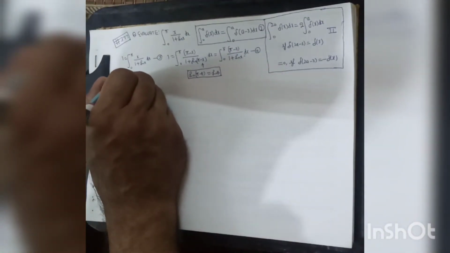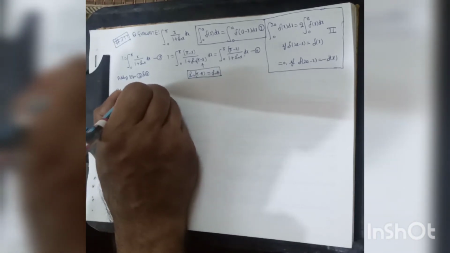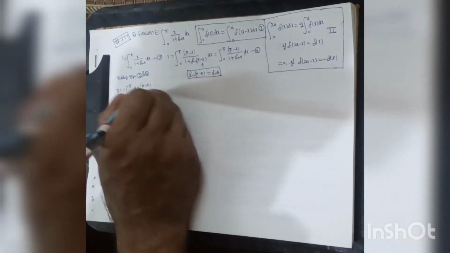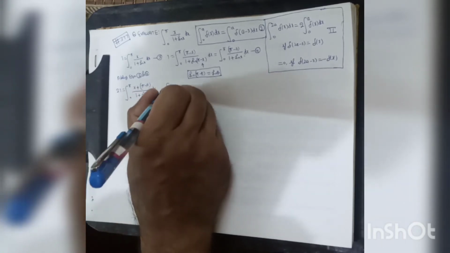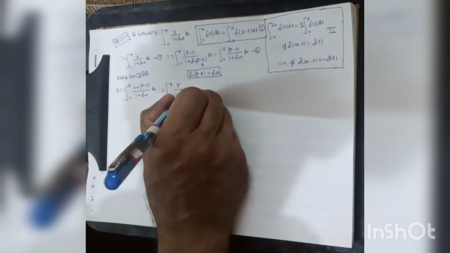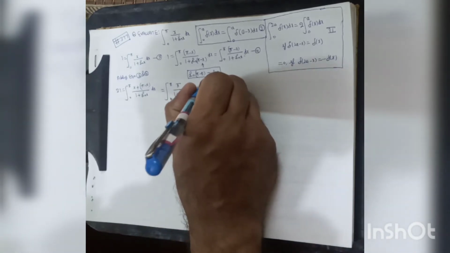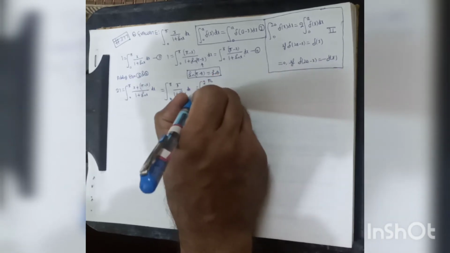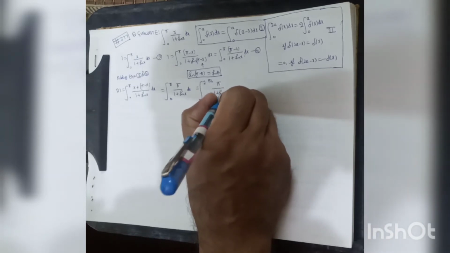Adding equations 3 and 4, 2I may be written as 2I is equal to the integral from 0 to pi of x plus pi minus x divided by 1 plus sin x dx. So this may be written as the integral from 0 to pi of pi divided by 1 plus sin x dx. Now we may write it as 2 into the integral from 0 to pi upon 2 of pi divided by 1 plus sin x dx.